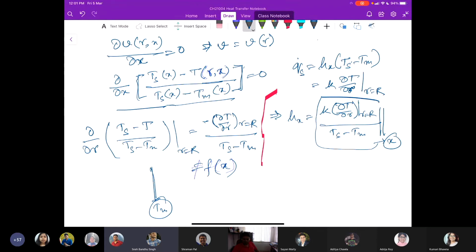The differentiation is with respect to r, but if we move along the length of the pipe, then it is not constant. It is with respect to r only, so that derivative would then be with respect to del by del x. And in that case, this ratio is constant.